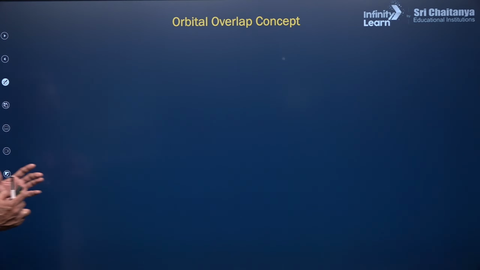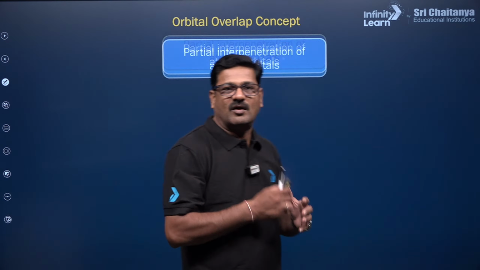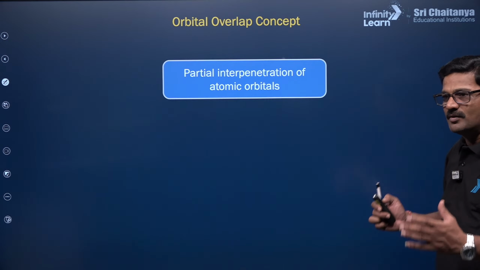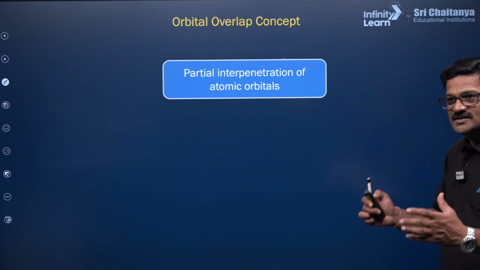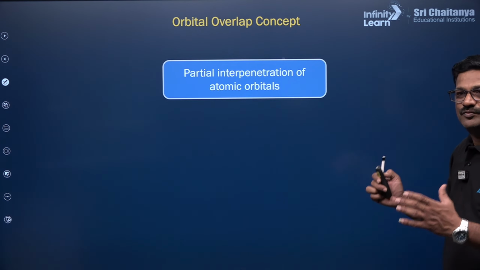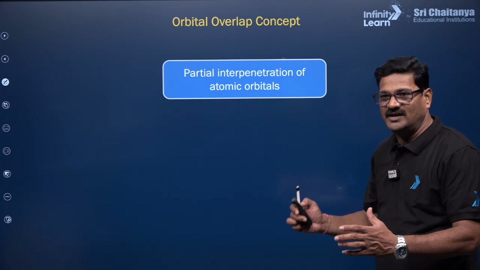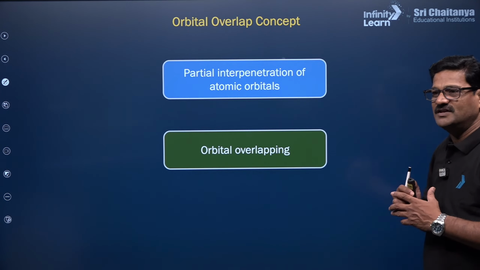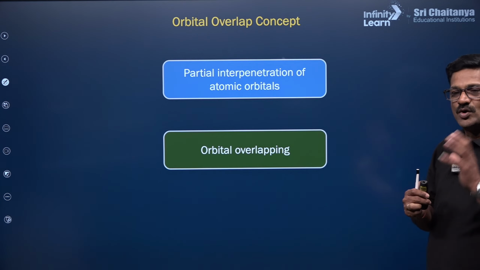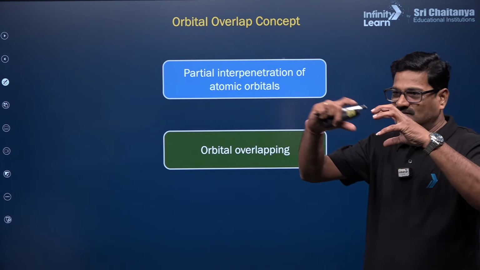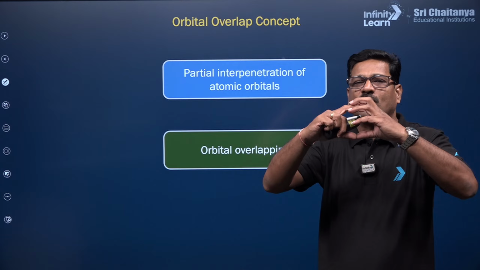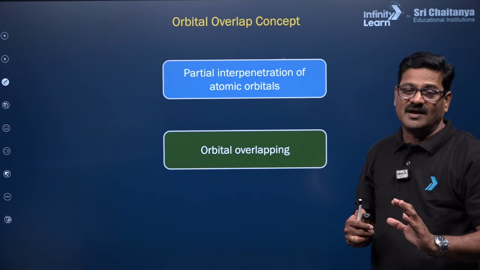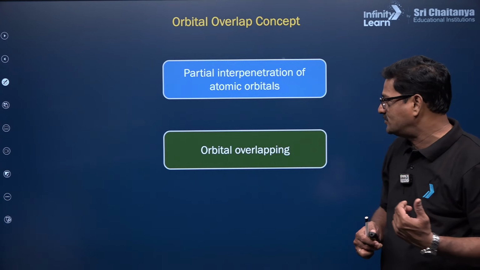So the orbital overlapping concept. According to valence bond theory, a covalent bond is formed by the overlapping of orbitals. An atom and another atom, their orbitals meet and mix. That is different from hybridization, where hybridization within the atom should take place.